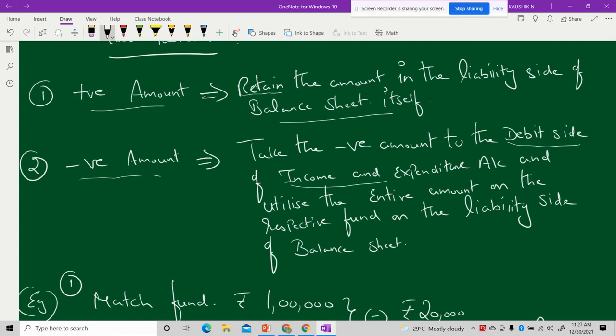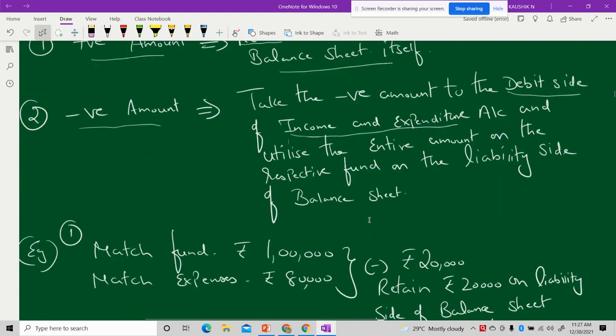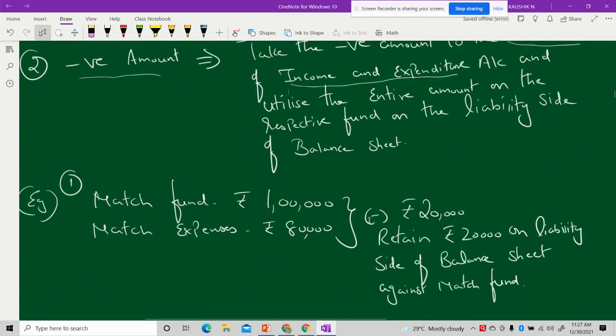So only when it turns out negative, to what extent it has become negative, only that amount should be shown on the debit side of your income and expenditure account. That means we will use the entire amount standing against the respective fund in the liability side of the balance sheet. Now, let's try to understand these possibilities with an example.